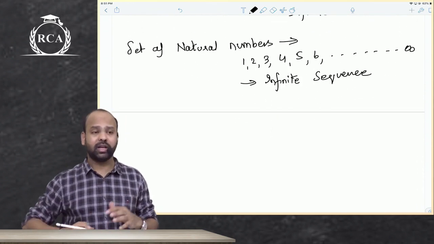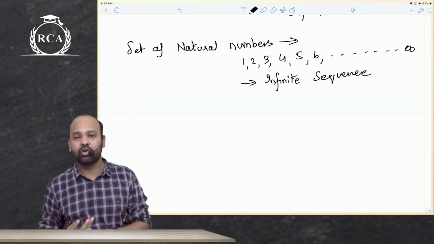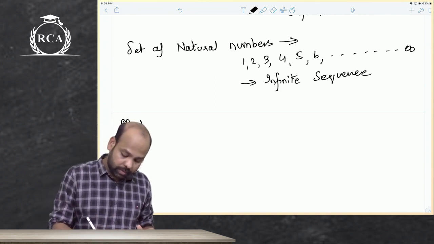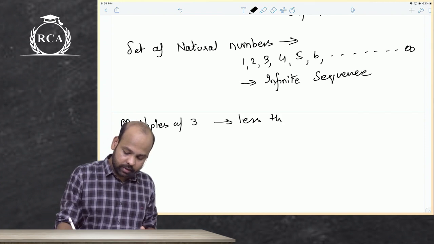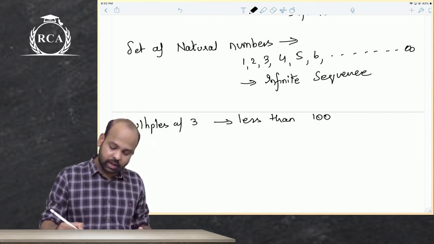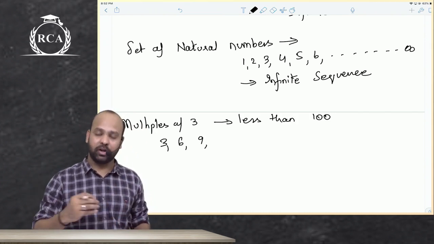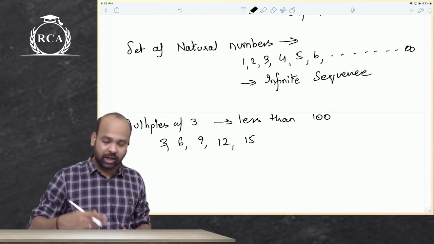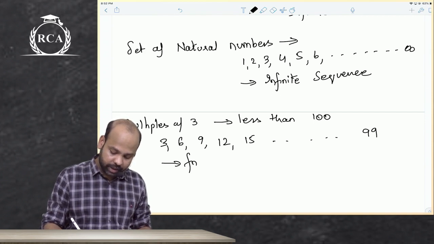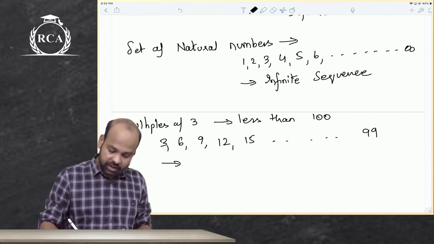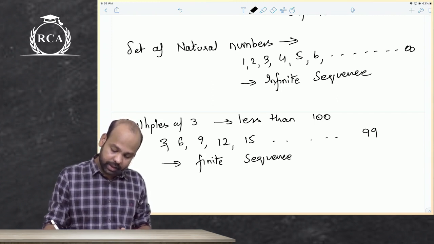Again, if you say the set of multiples of 3 less than 100, again this would be a finite sequence only. Multiples of 3 less than 100 would be 3, 6, 9, and these are positive numbers only, guys, to not get into negative numbers. 12, 15, multiples of 3. The last number would be 99. So obviously this would again be an example of a finite sequence. There is a mathematical relationship that exists and there are a finite number of terms. So undoubtedly this would be a finite sequence.